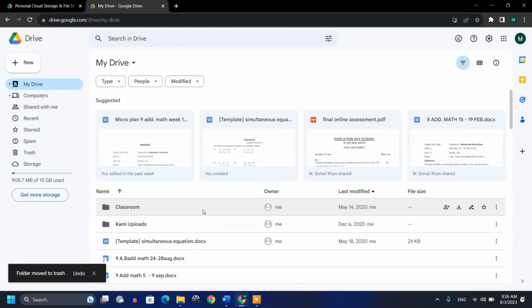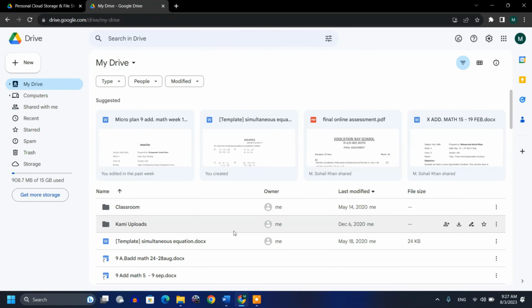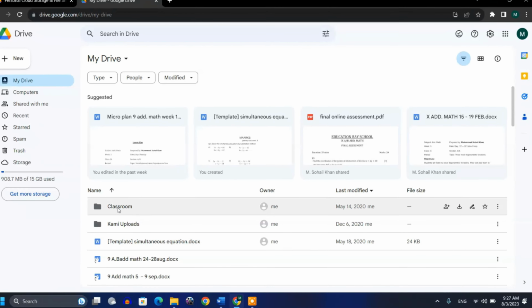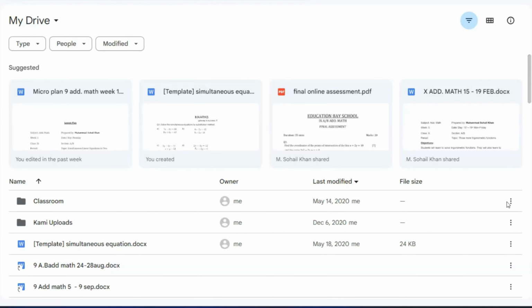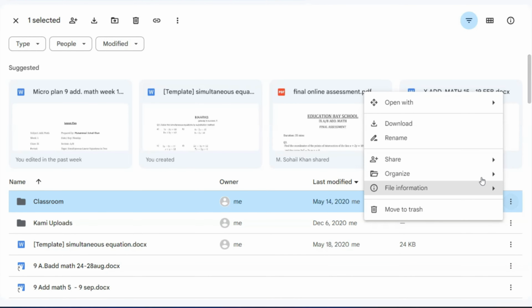Now the second thing is that sometimes a teacher or a person working in an office needs a collaborative working space. So Google Drive is another important software which we can use for it. For example, this is my folder classroom, and if I want to share it with other people, and I want them to upload data or edit it or work on it, I'll simply click on these 3 dots and then I'll click on share.